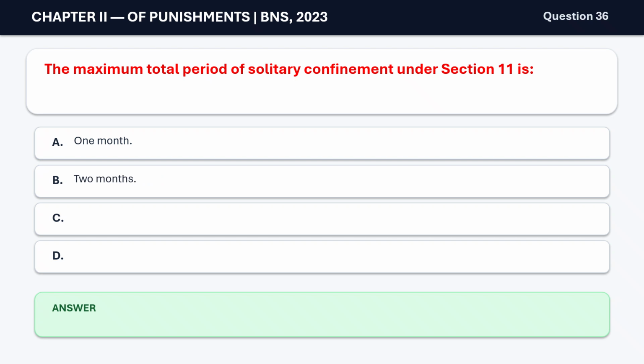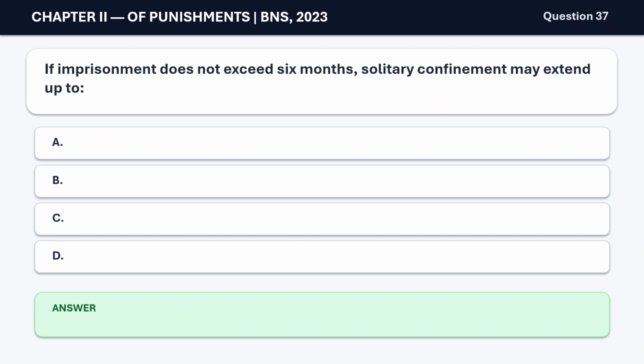B. 2 months. C. 3 months. D. 6 months. The correct answer is C. 3 months. Question 37. If imprisonment does not exceed 6 months, solitary confinement may extend up to A. 15 days. B. 1 month. C. 2 months. D. 3 months. The correct answer is B.